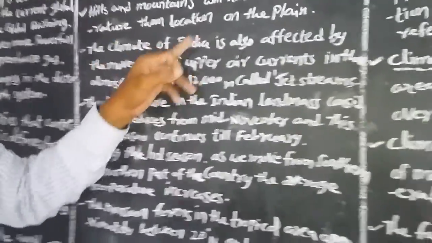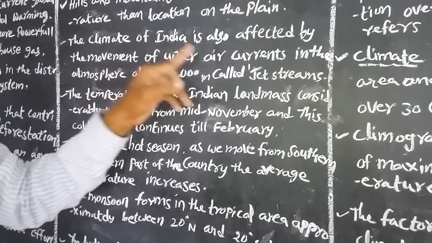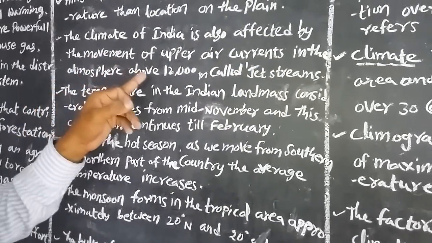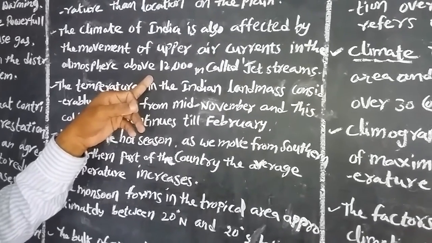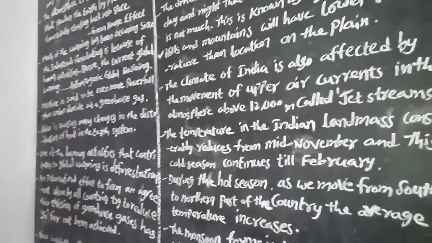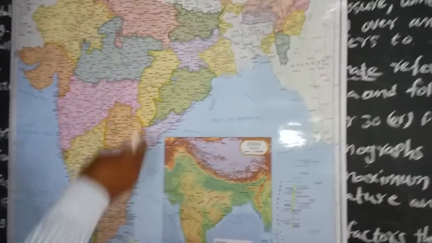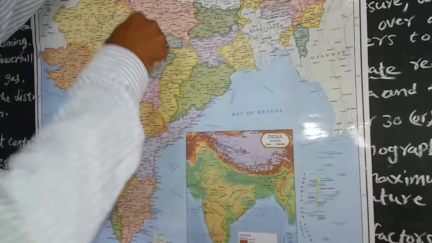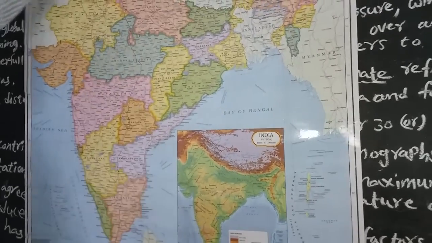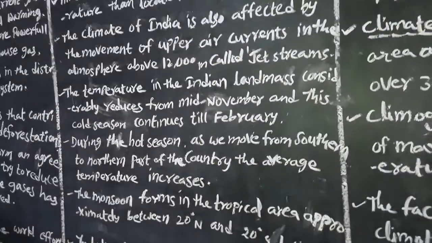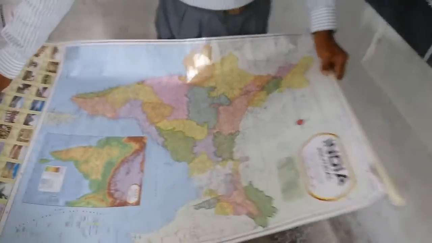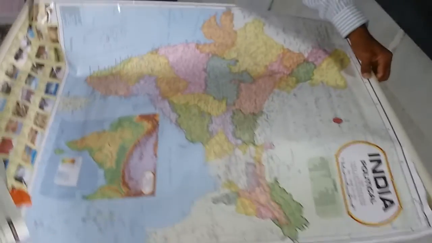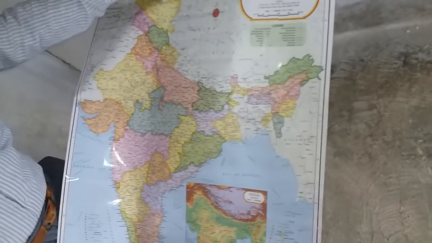Next, the climate of India is also affected by the movement of upper air currents in the atmosphere above 12,000 meters, called jet streams. Suppose in our area there is high altitude, 12,000 meters. Do you see its influence on our climate? The surface of the earth in India is located here, and 12,000 meters, which means 12 kilometers high above it, has an effect on the climate.